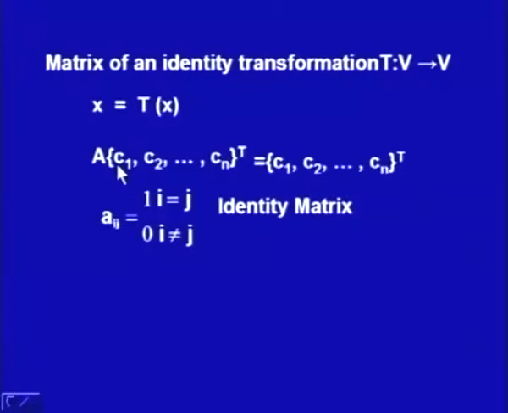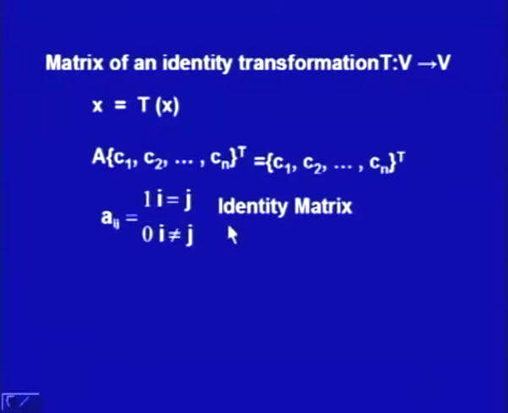So if I have a vector (C1, C2, ..., Cn), that will map to A times (C1, C2, ..., Cn), and this relationship is possible provided Aij is equal to 1 whenever i is equal to j and 0 when i is not equal to j. If we can have such Aij's, then this is possible, and this will be such a matrix for the given linear transformation T.